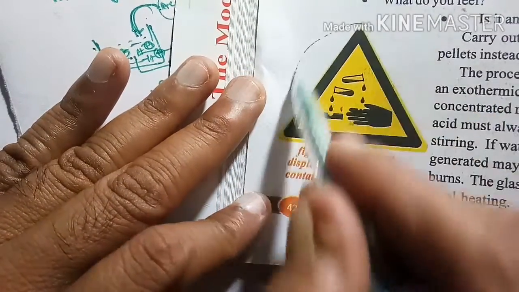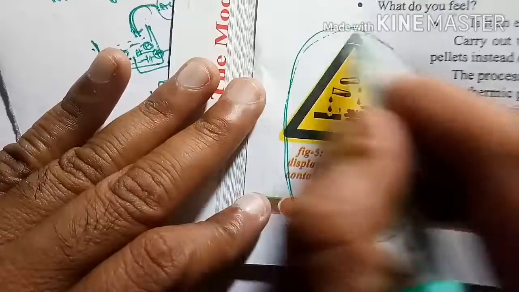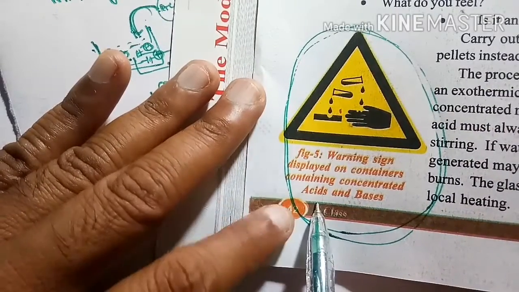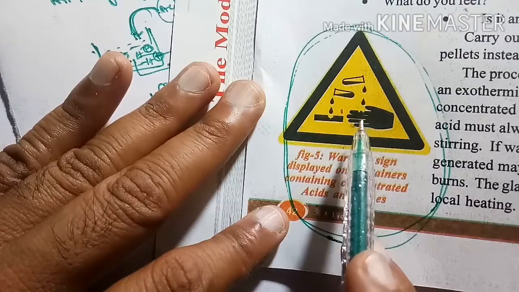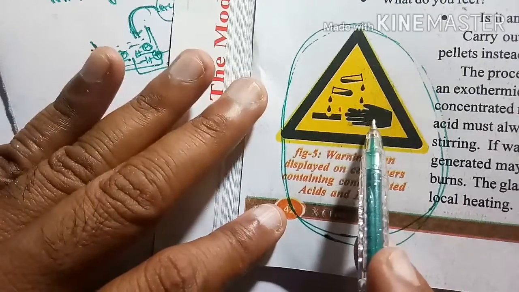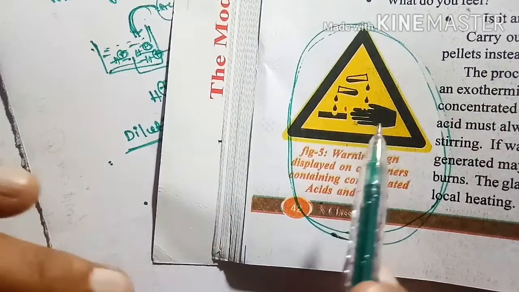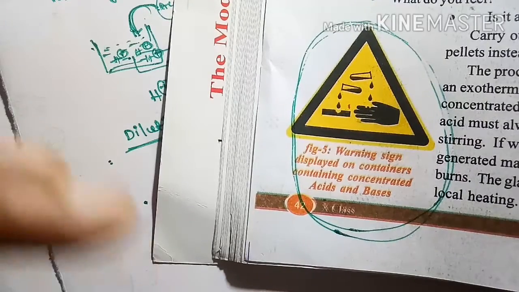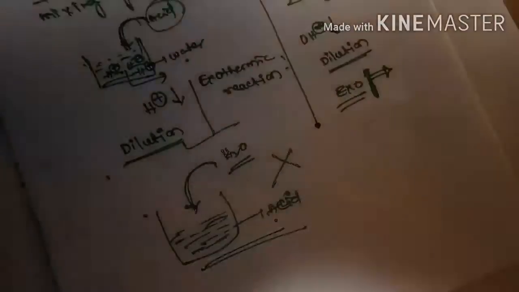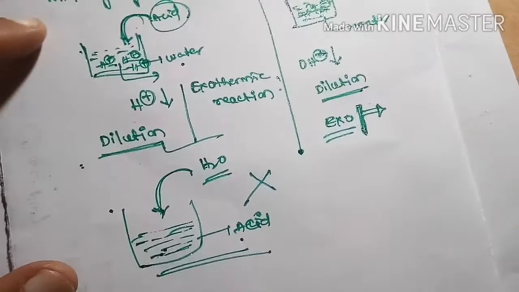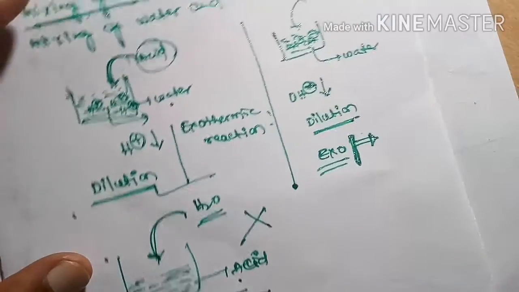Whenever acid or base is poured on our skin, it will be damaged. Wherever we see this symbol, we should handle that substance or chemical with care. So this is the concept related to our dilution phenomenon.